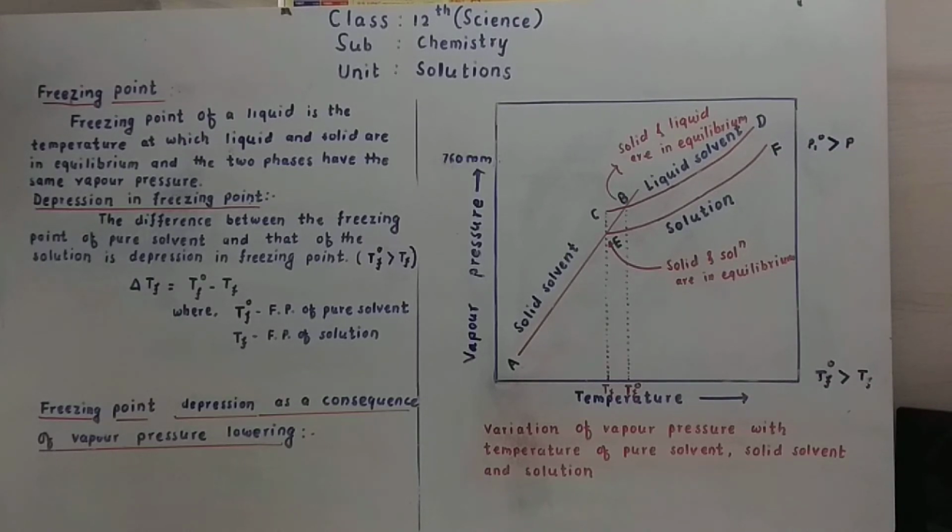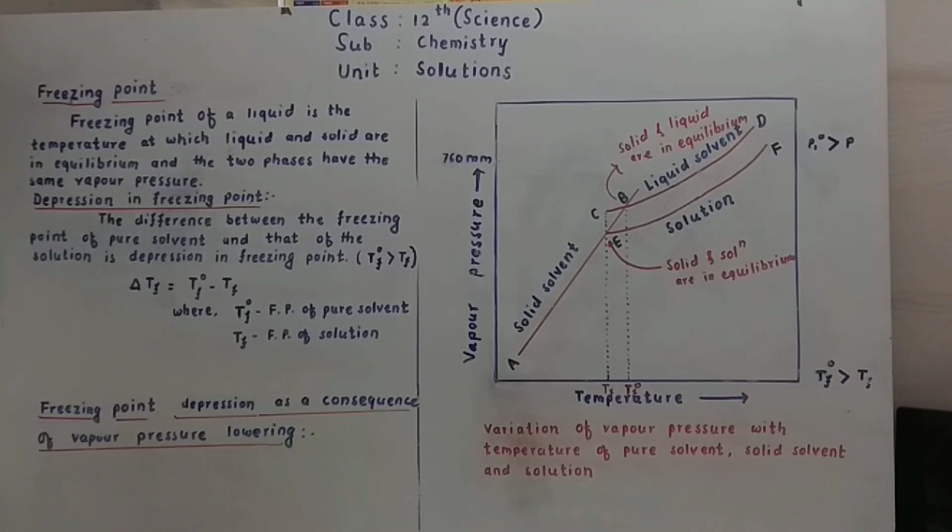The separation of solvent molecules in the solution is more than in the pure solvent. Therefore, the attractive force in the solvent decreases, so the temperature of the solution is lowered below the freezing point of the solvent to cause the phase change. In this way, there is depression of freezing point.